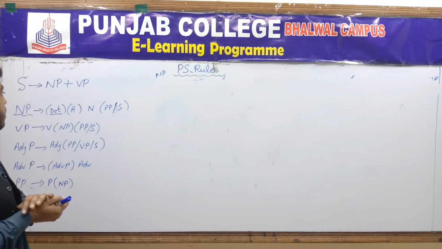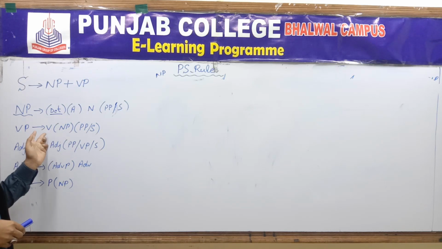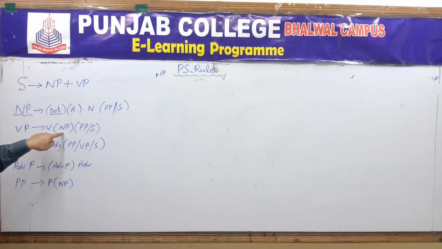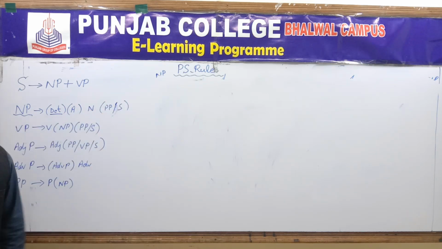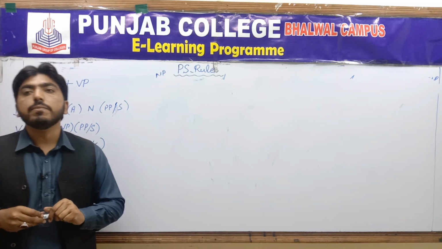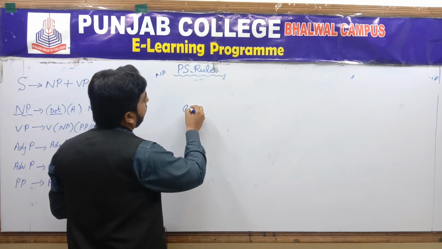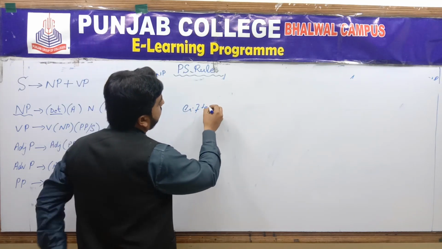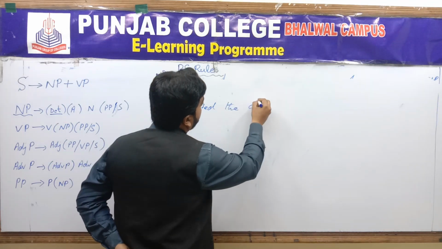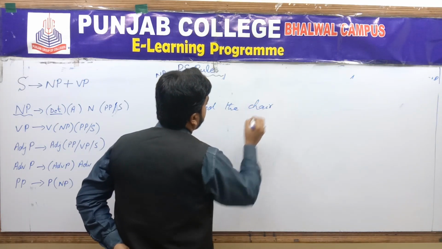Next comes verb phrase. In verb phrase, noun phrase is optional. And now you have already understood that when we talk about noun phrase, it means there may be determiner, adjective, and different prepositional phrases, and even a complete sentence. Verb phrase, let me give you an example. For example, lifted the chair.